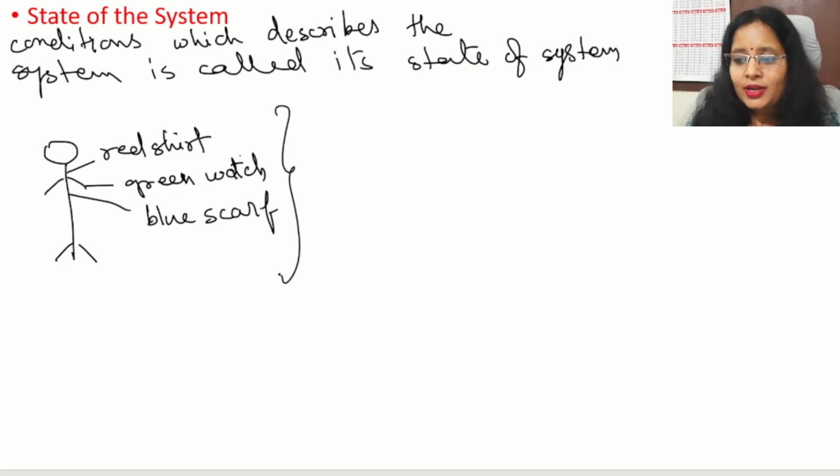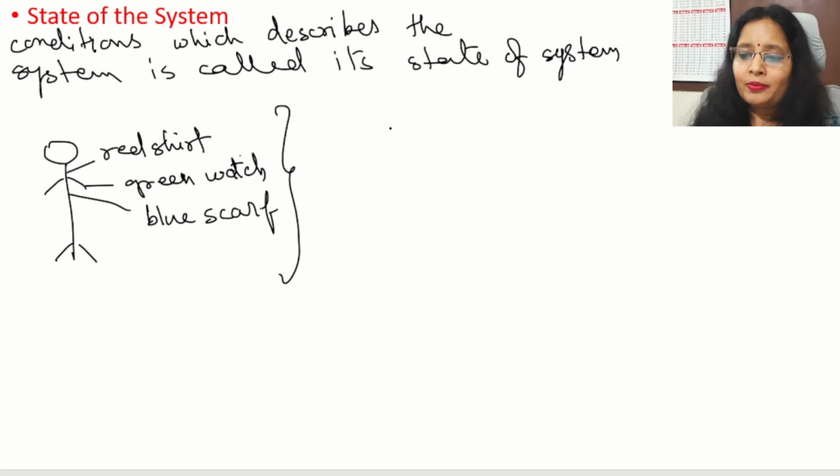These things together make the particular condition of that man, that if a person I am going to meet is fulfilling all these three things, then that is the particular man which I am going to meet. So this thing together makes the state of that man.